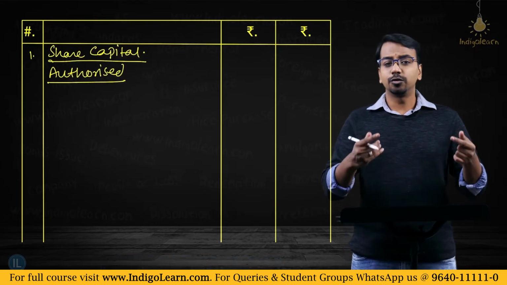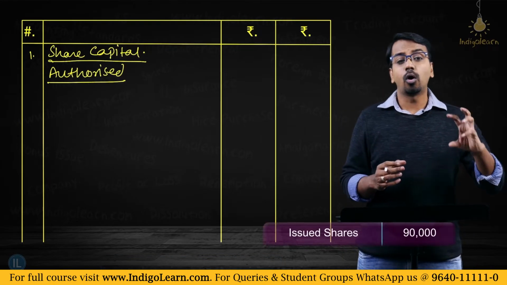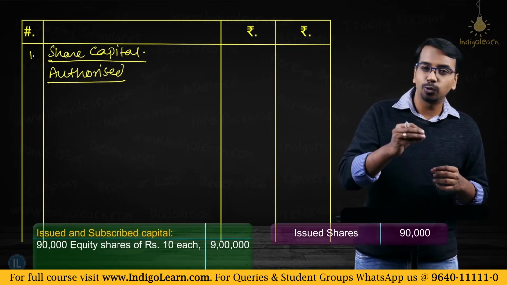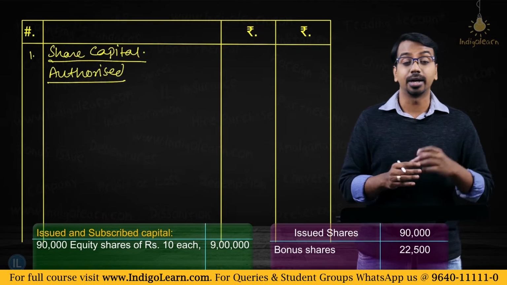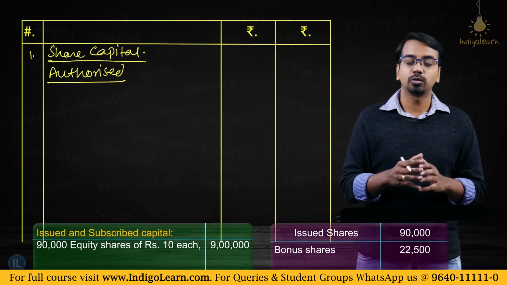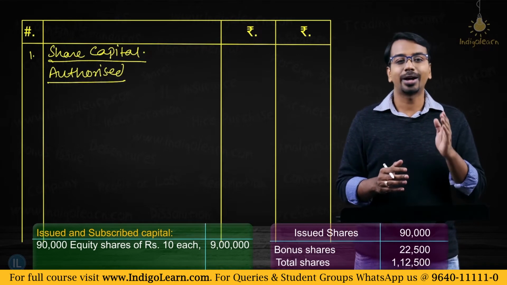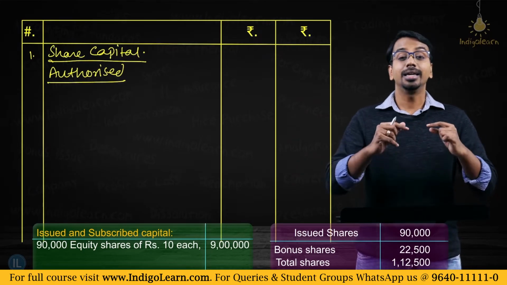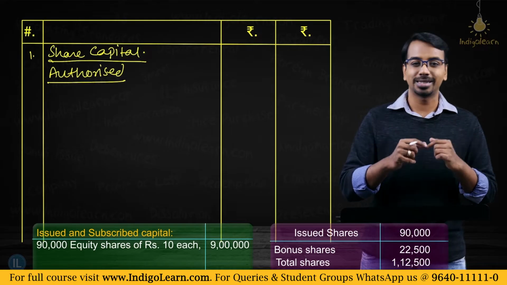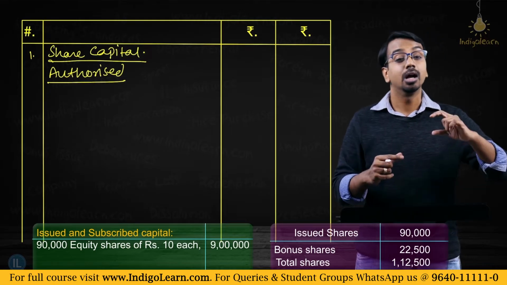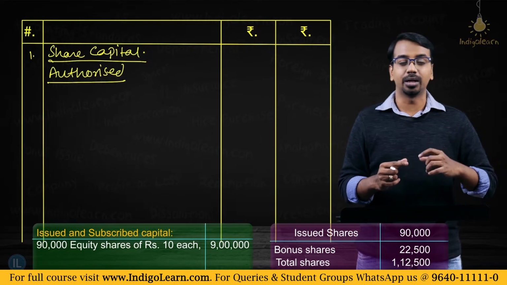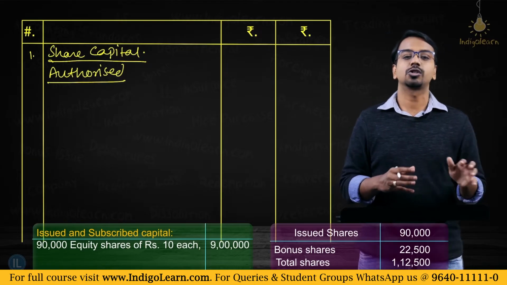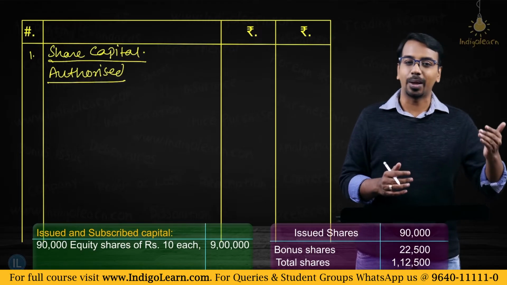But friends, if you look at the workings that we have done, we have already issued 90,000 shares and we have further issued bonus shares of 22,500. So 90,000 plus 22,500 makes it 1,12,500, correct? Now this 1,12,500 is more than the authorized capital. The issued capital is now becoming more than the authorized capital, and in the question they have clearly mentioned that necessary resolutions have been passed to increase the authorized capital.